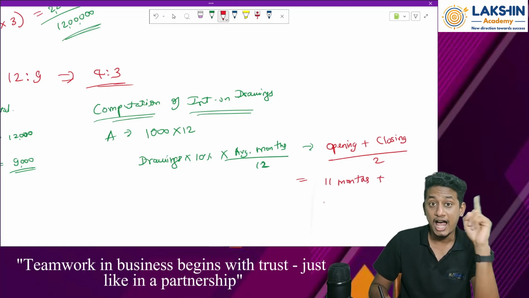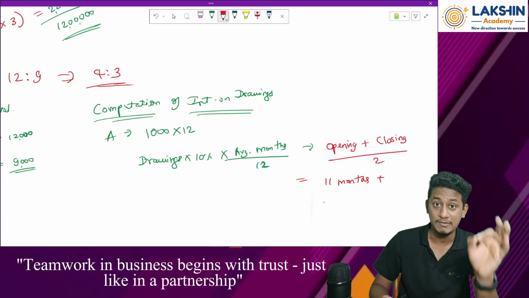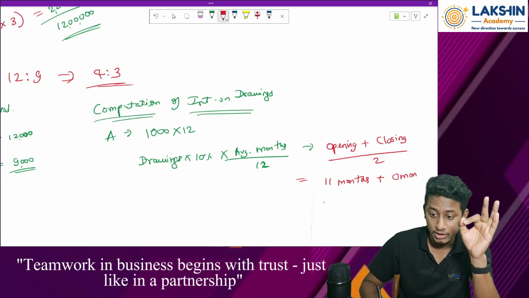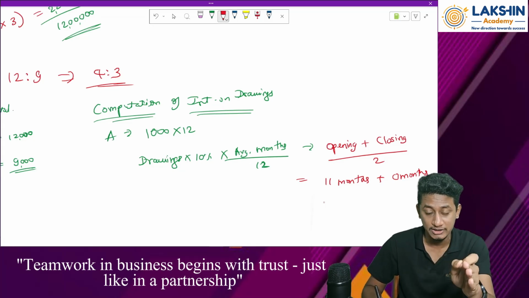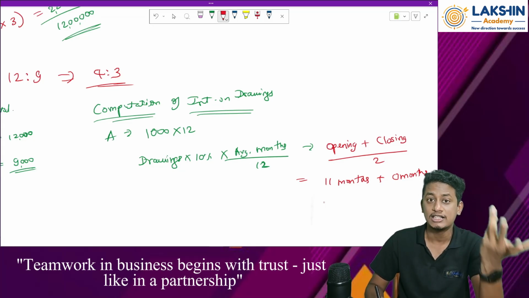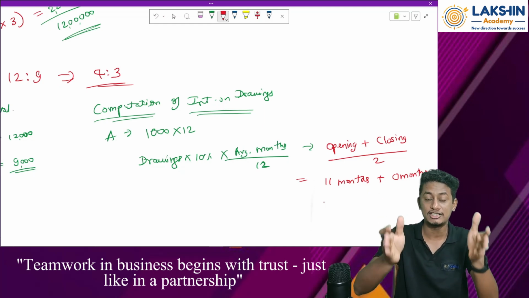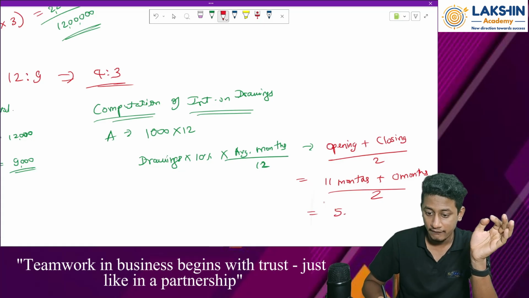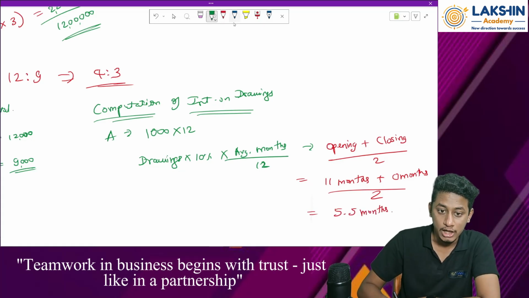Then the last installment of drawings was done on what date? On 31st of December. So tell me, for how many months is it due? For 0 months. Clear? Because if it is drawn on the last day of the year, there is no month which is due for that particular calendar year. Right? 2022, it is due for only 0 months. So divided by 2. How much will that be? 5.5 months. So now how do you compute it over here?